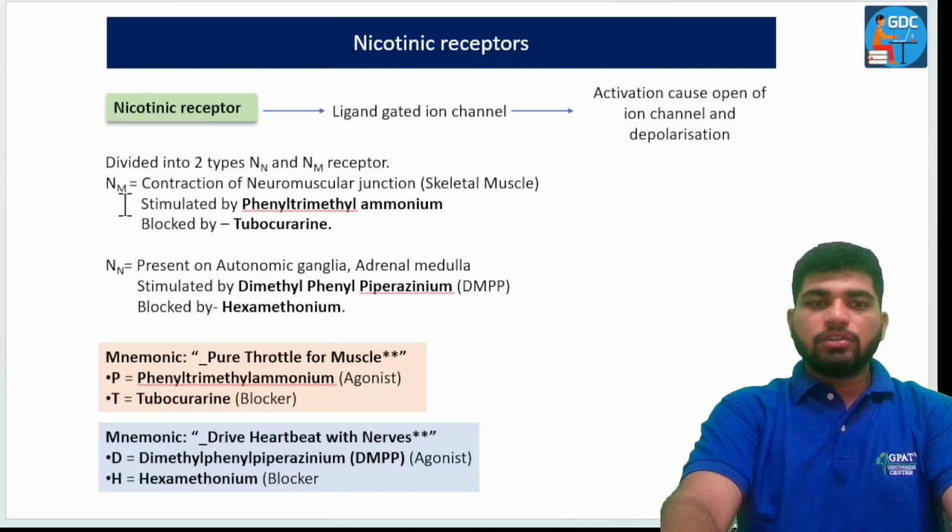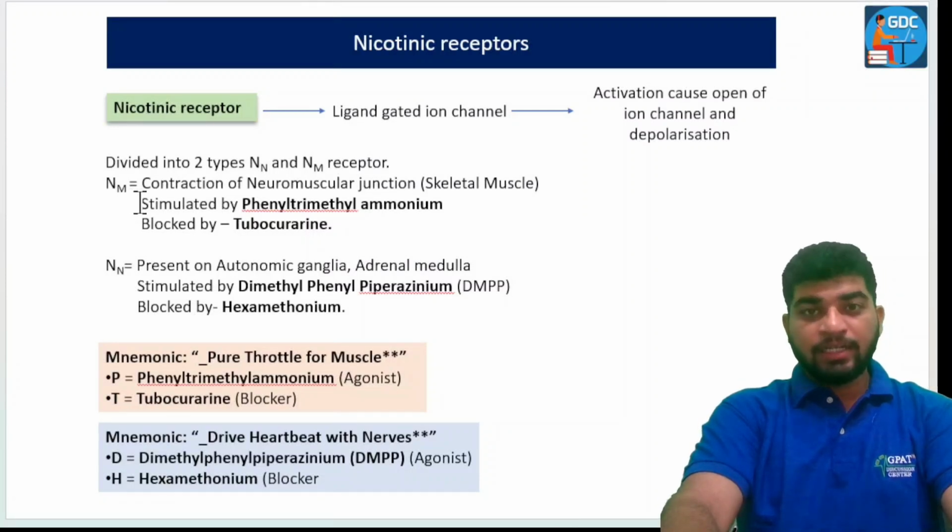It is very important to learn what the selective agonists and the selective antagonists are for both of these receptors. NM receptors are stimulated by phenyl trimethylammonium and blocked by tubocurarine. In the case of NN, dimethylphenylpiperazinium is used as the stimulating agonist for the NN receptor, and it is selectively blocked by hexamethonium. So you can learn these things from this trick.